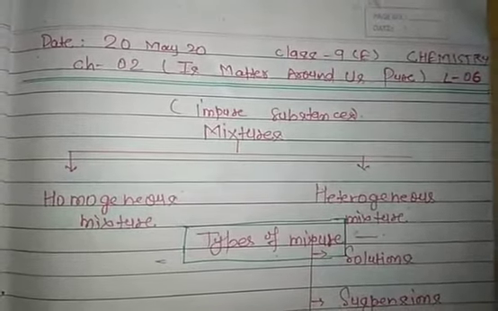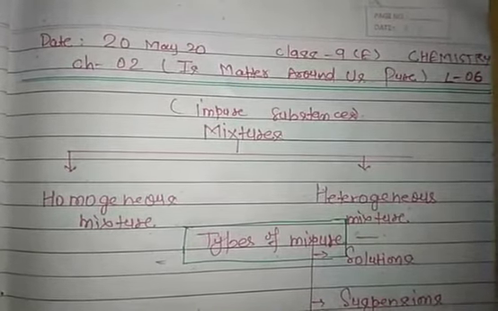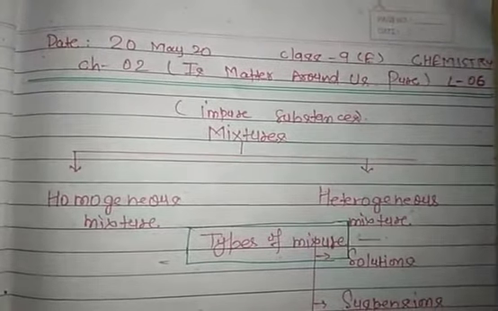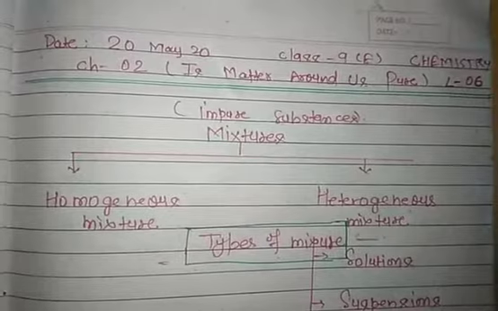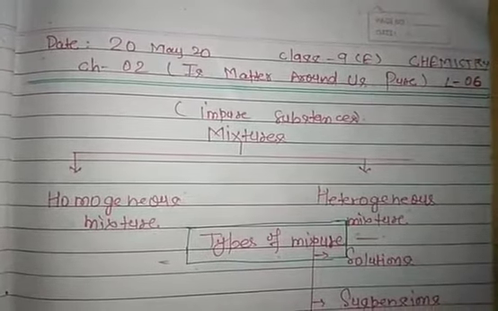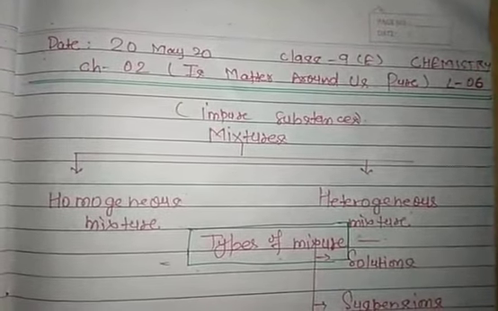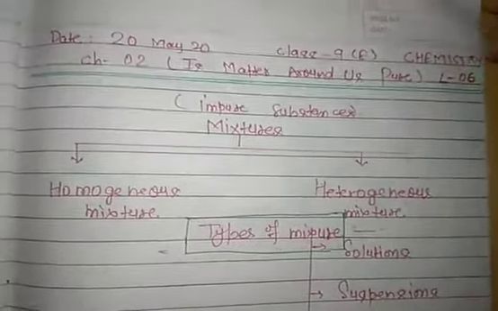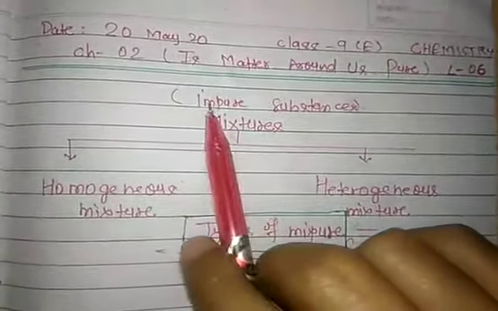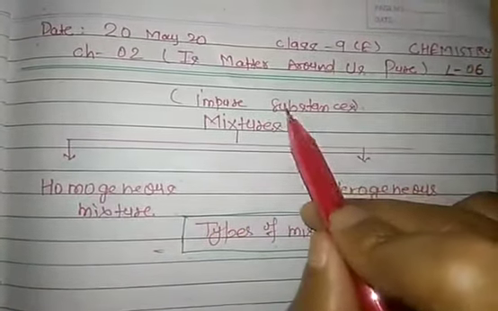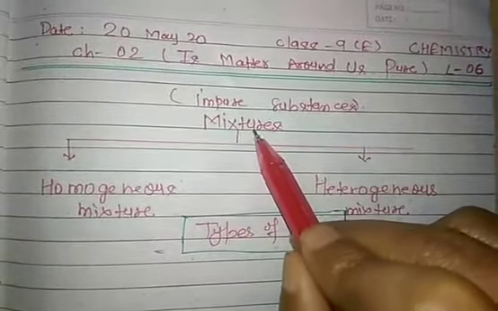Now let's start our today's topic. Mixture. In previous classes, we have studied about the pure and impure substances. We have already studied about the pure substances. Now in this class, we study about impure substances. Impure substances, that means mixtures.